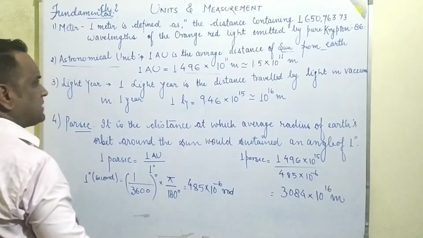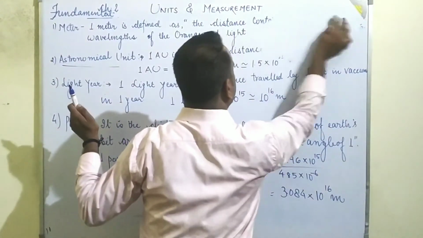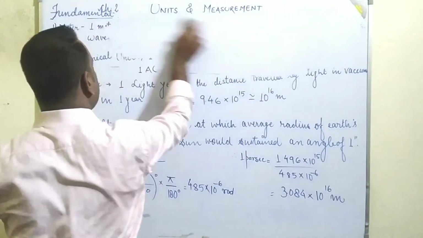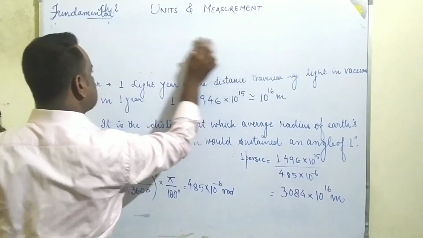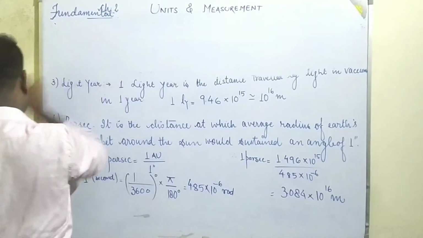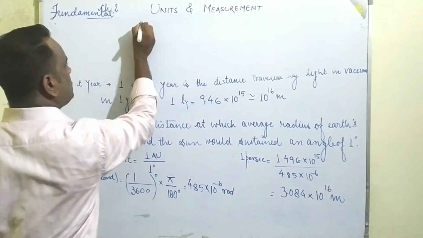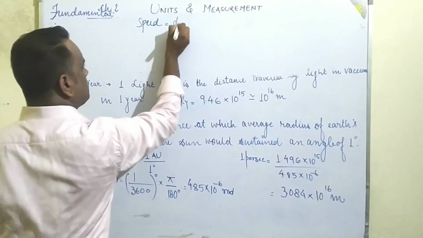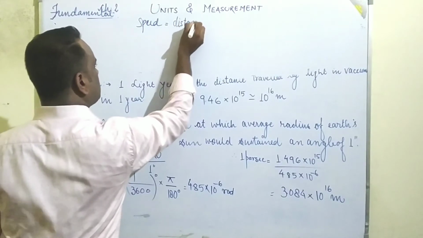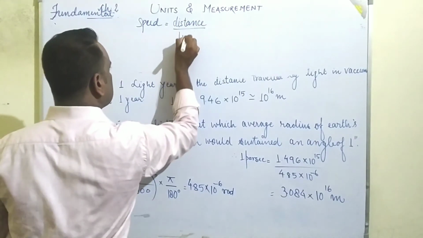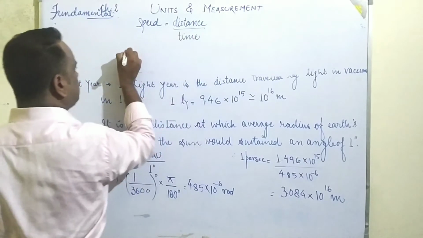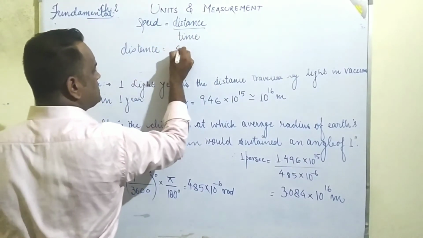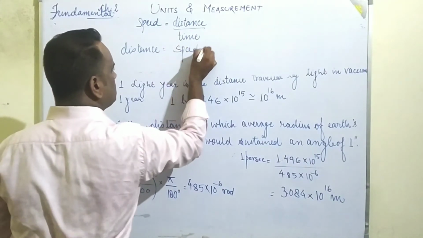As you all know, what do you mean by the distance? We know that the speed of an object is equal to distance upon time. So in order to calculate the distance, distance will be equal to speed into time.